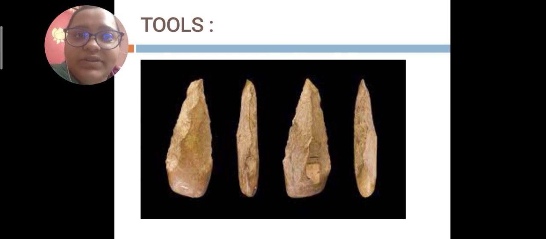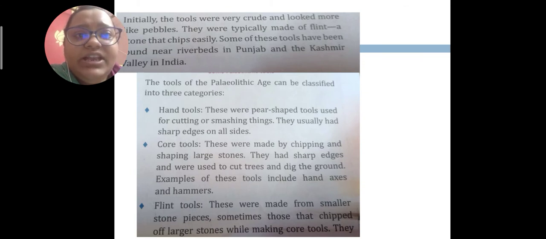Now we move to the Paleolithic age tools. I have already discussed that during the Stone Age, people used stones as weapons and tools in order to protect themselves. Here in the picture, you can see the stone tools used during the Paleolithic age. Initially these tools looked more like pebbles, and they were found near Punjab and the Kashmir Valley in India.